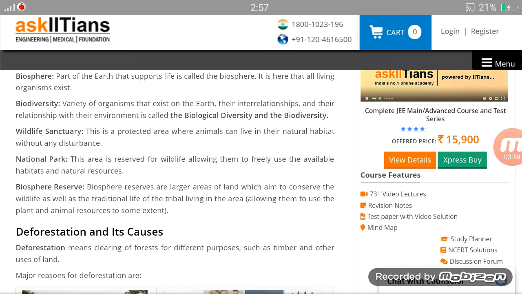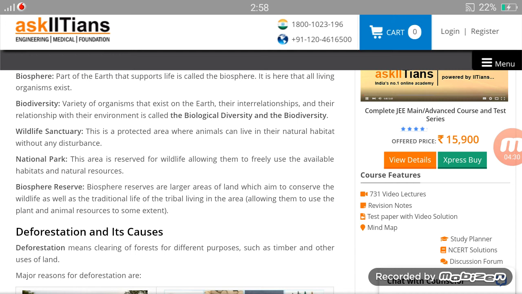A biosphere reserve is a large area, and its main aim is to conserve the traditional life as well as the wildlife. What does traditional life mean? Tribal people. As you know, there are still tribes in India. We have studied about tribes in our previous classes, in SST. So traditional life means tribal life.